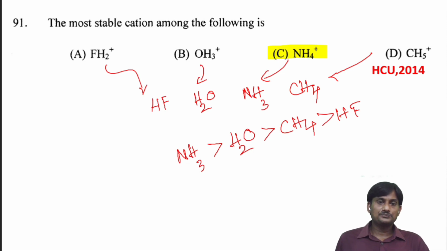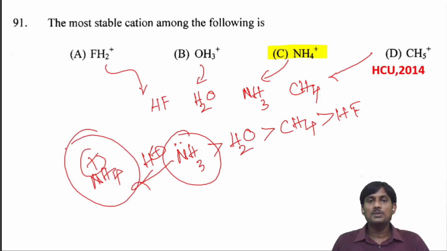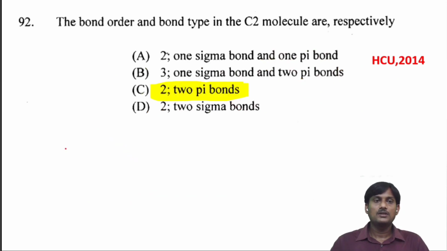So here, since NH3 is most basic, when you add H+, this one forms a very stable cation. The bond order and bond type in C2 molecule are, respectively.